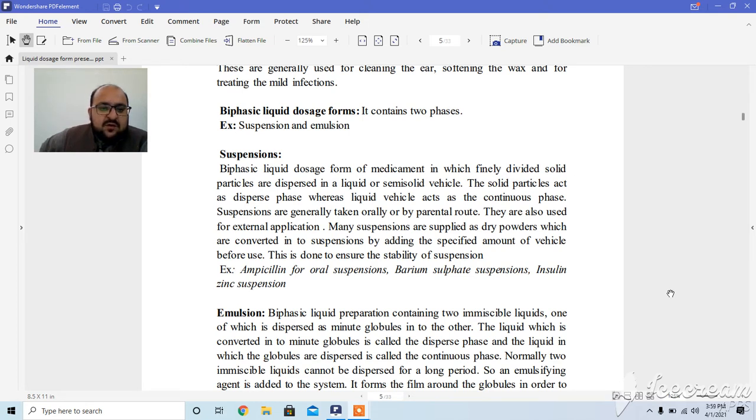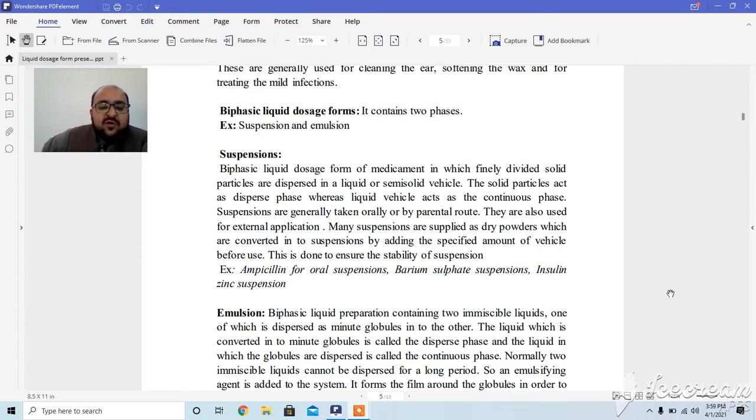In this lecture, we will discuss the biphasic liquid dosage form. In the previous lecture, we already discussed the monophasic liquid dosage form. So, today we will discuss the biphasic liquid dosage form, which is a two-phase system. One is suspension and the second one is emulsion.